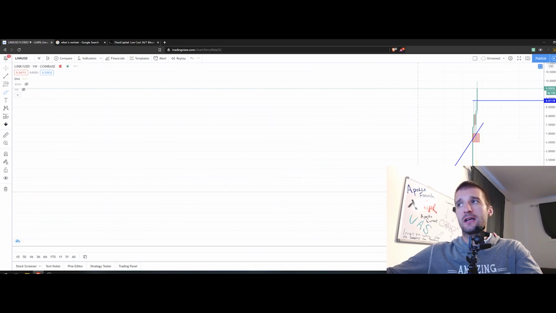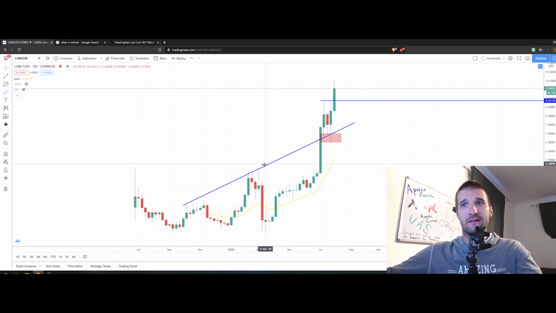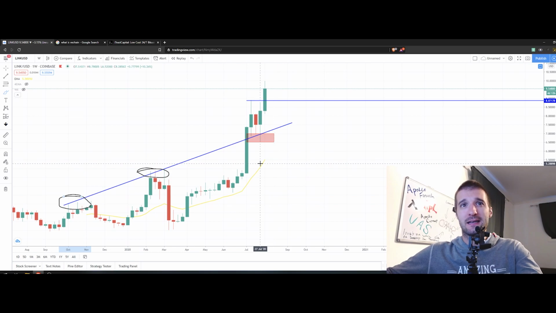If we switch to the weekly chart over here, you can see this big blue line. This big blue line represents pretty good resistance for the Link in the previous 10 months or so. What Link actually did here is it broke this pretty much long resistance with an insane big candle on the weekly chart, and after that returned to retest it, bounced back, and continuously pushed on the way to the upside. So observe these levels over here because they are going to be important if the trend in Bitcoin starts turning around. Most probably Link will follow this.